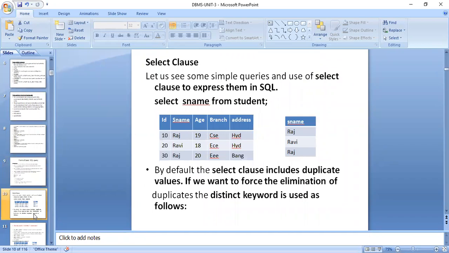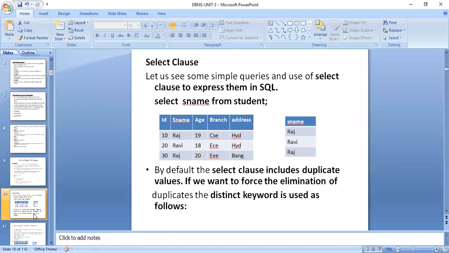Now the select clause is there. Let us see some simple queries that use the select clause to express them in SQL. Select sname from student. That means we start selecting the student name from the student table. Usually the base table has ID, sname, age, branch, and address. From there, we are selecting only the student name. So what are the names? That is Raj, Ravi, and Raj.